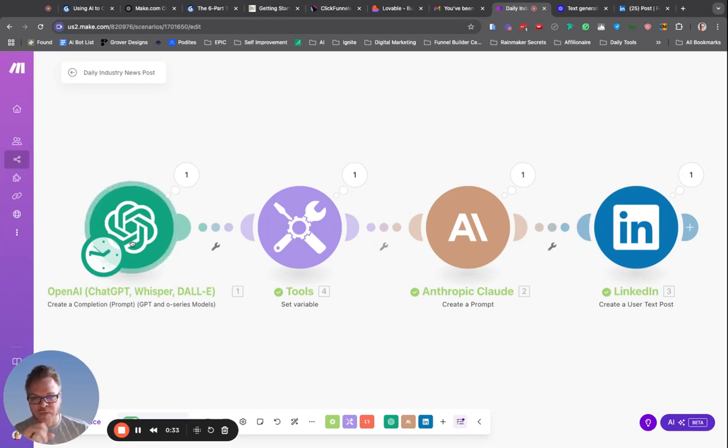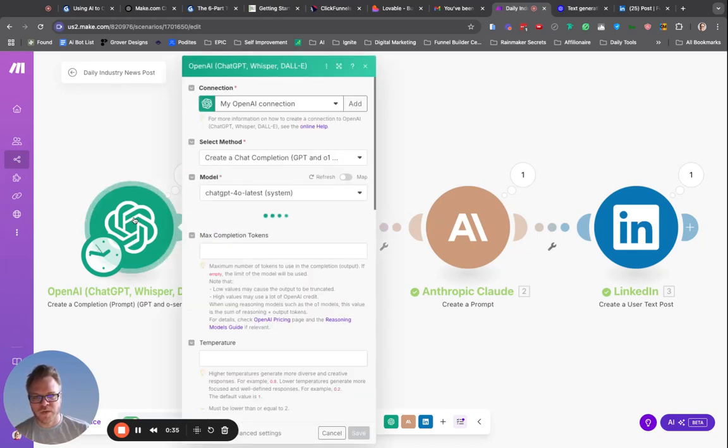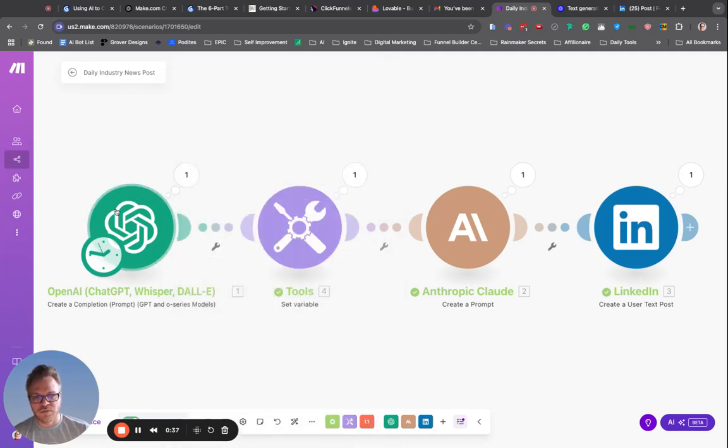Essentially, what we're going to do is have ChatGPT do the research, format that into something Claude can understand, and then automatically create a post.